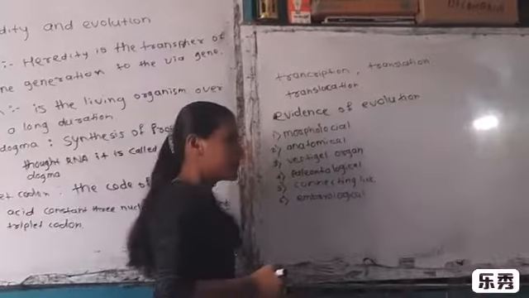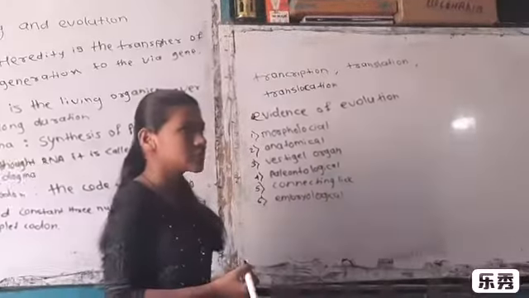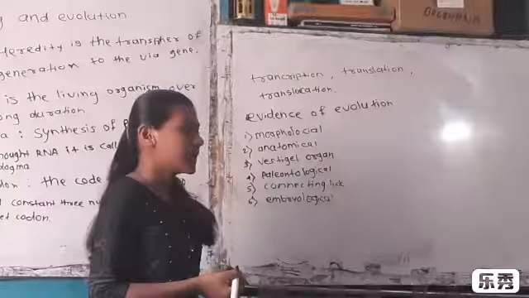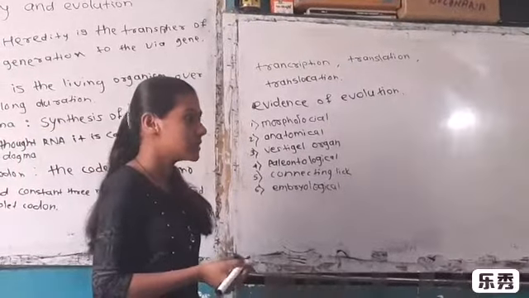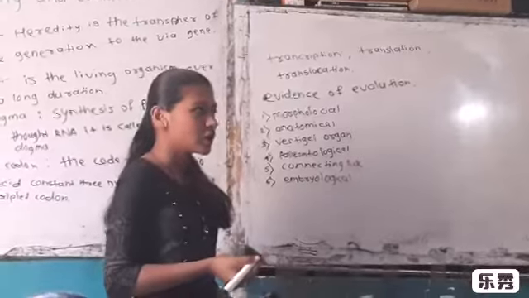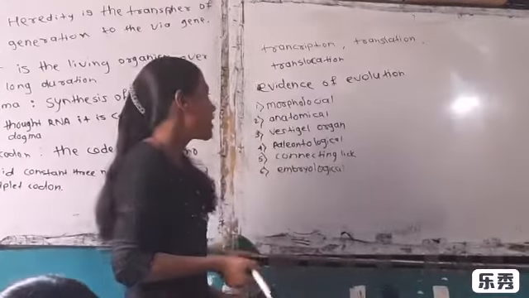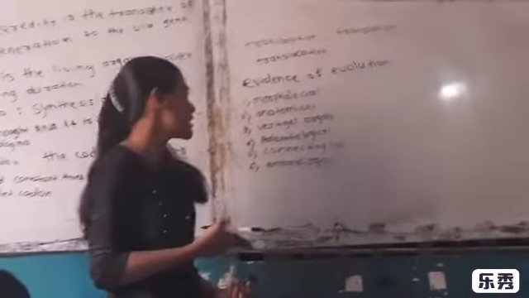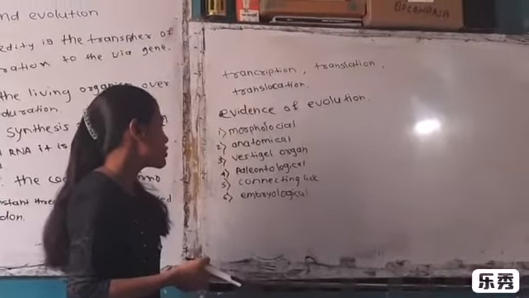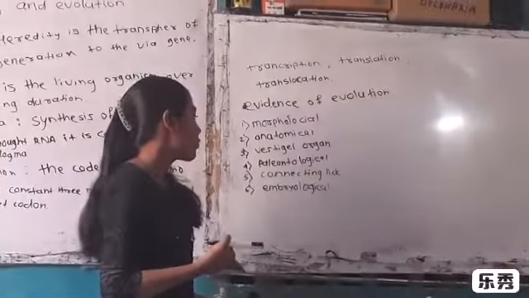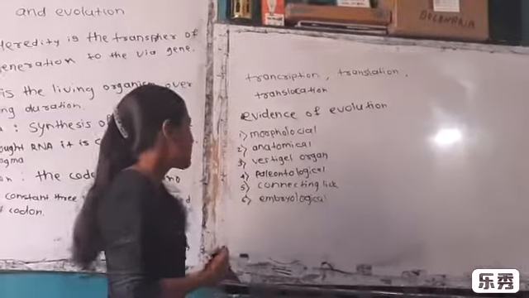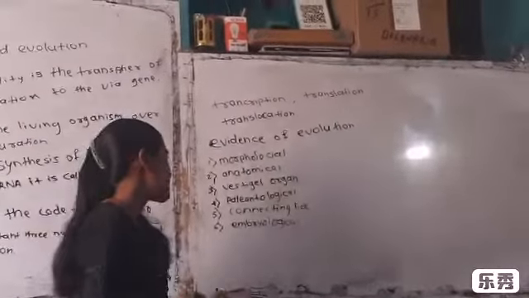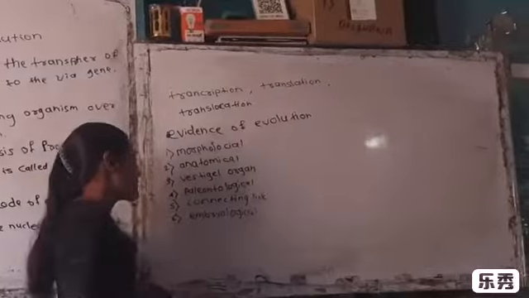Vestigial organs. Degenerated or underdeveloped useless organs of an organism are called vestigial organs. The appendix, which is useless in human beings, is a useful and fully functional organ in ruminants. Similarly, the muscles of the ear pinna, which are useless in human beings, are useful in monkeys for movement of the ear pinna. Various vestigial organs include the tailbone, coccyx, wisdom teeth, etc.